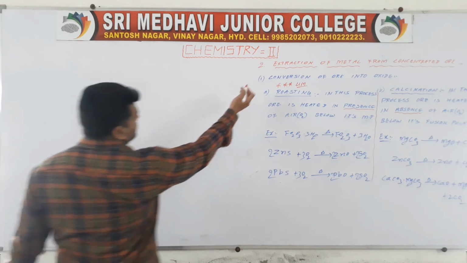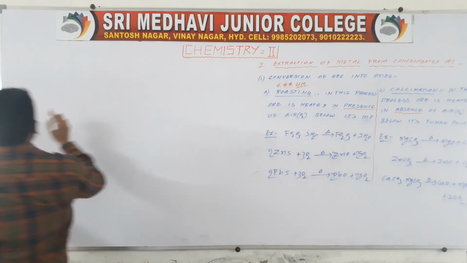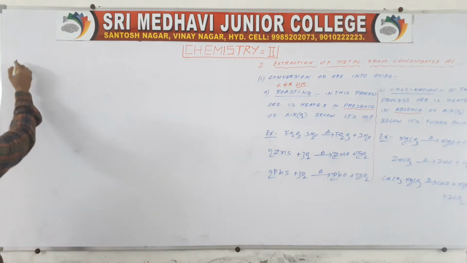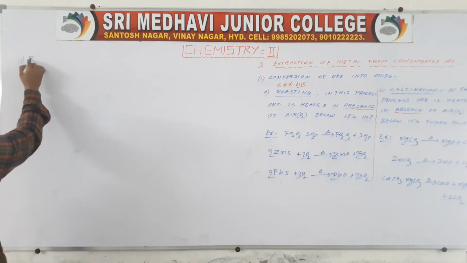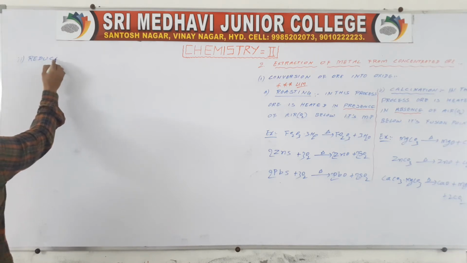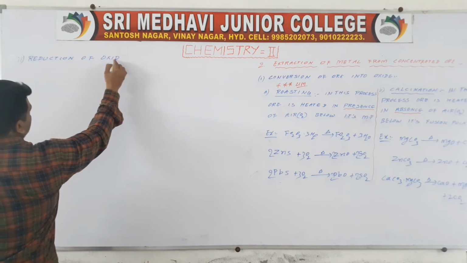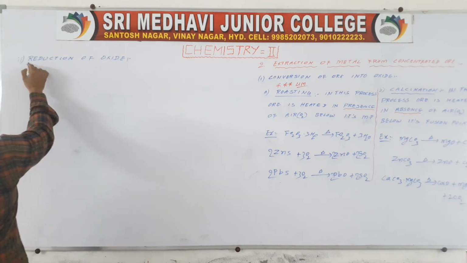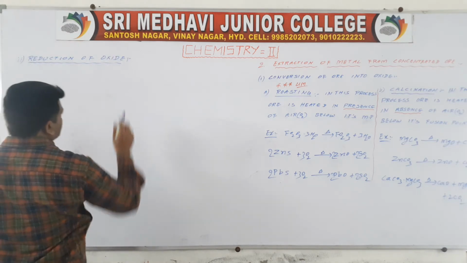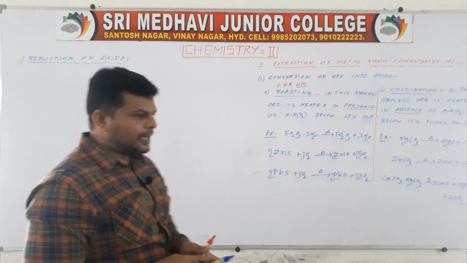So here is the first one and here is the second one. Second one, reduction of oxide.